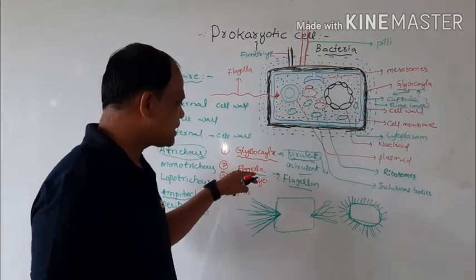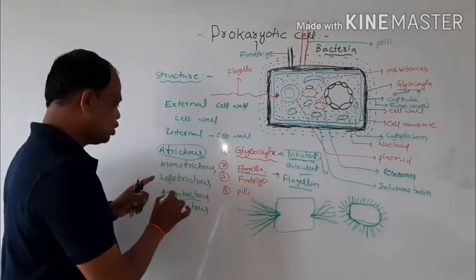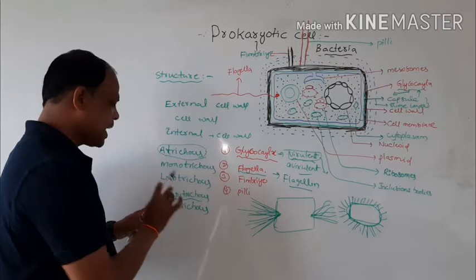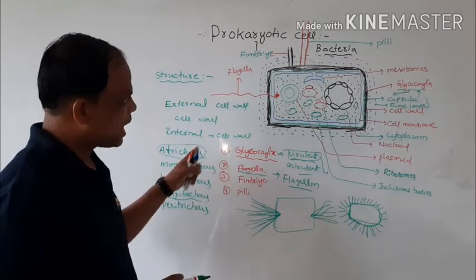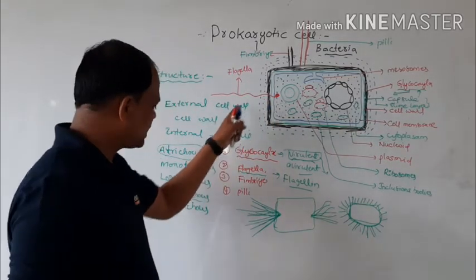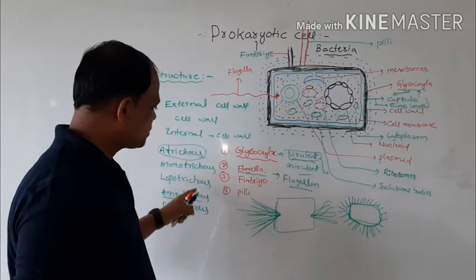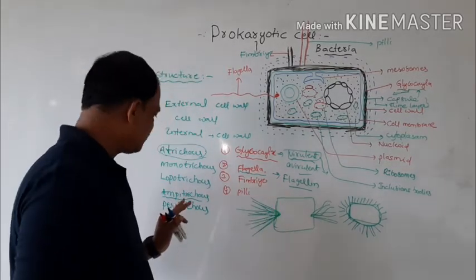Based on the flagella, the bacteria are 5 types: Atrichous, Monotrichous, Lophotrichous, Amphitrichous, and Peritrichous. Atrichous means absence of flagella. Monotrichous means a single flagellum is present. Lophotrichous means a group of flagella are present at one end.